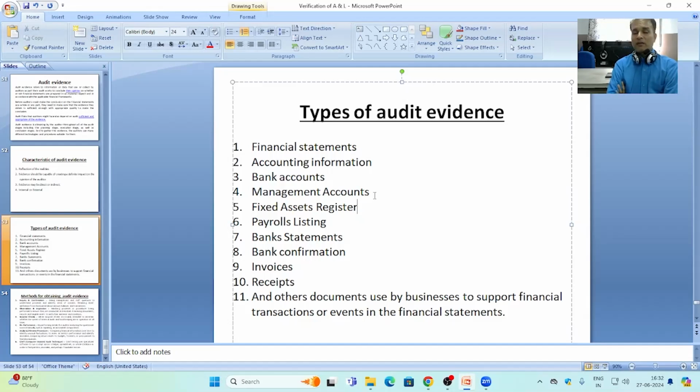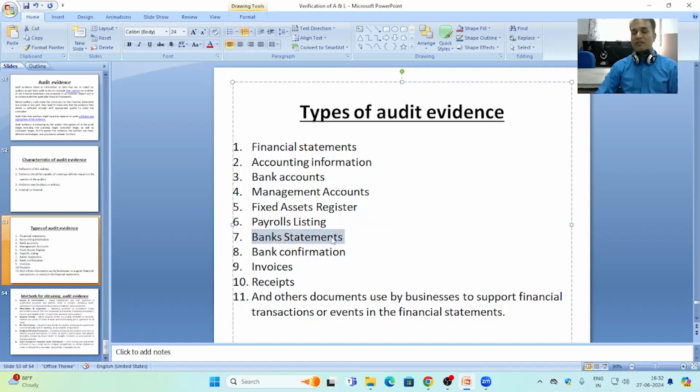Payroll listing. Payroll listing is a type of audit evidence. It informs the auditor regarding the number of employees, basic salary of the employees, gross salaries of the employees, and even PPF and ESI details can be gathered from the payroll listing. It is very helpful to analyze the human resource management or to verify the salary account.